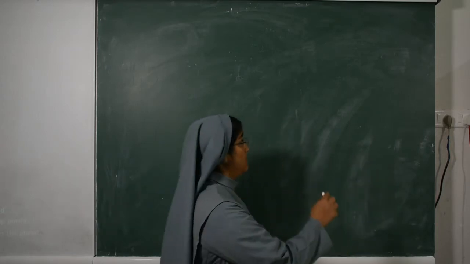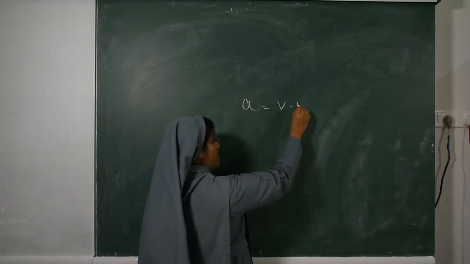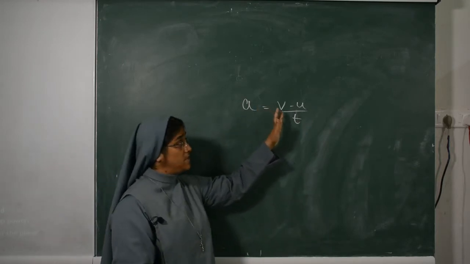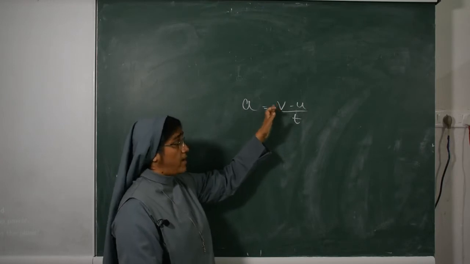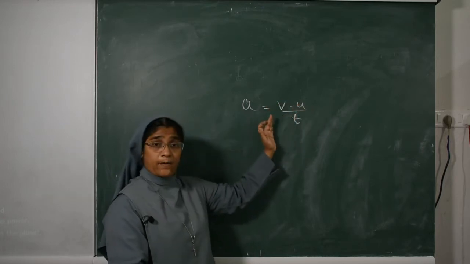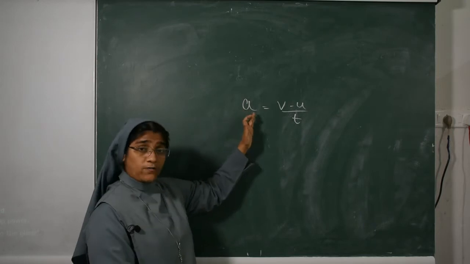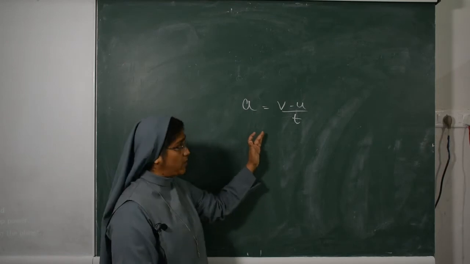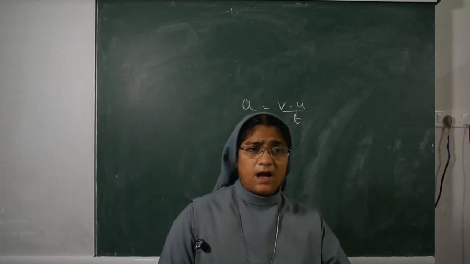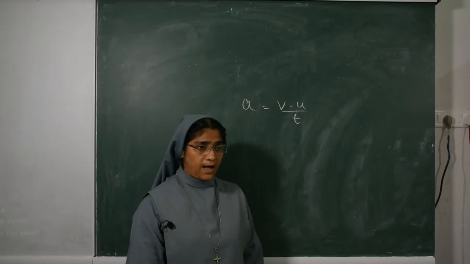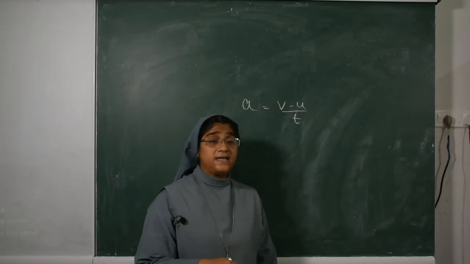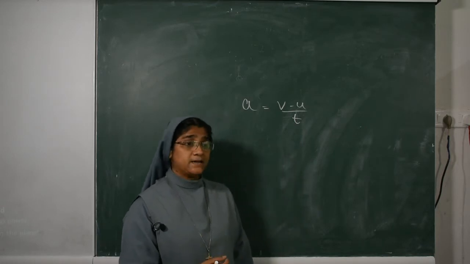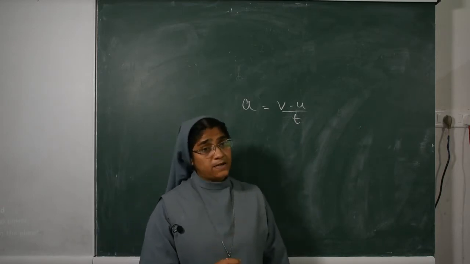So, what is the formula? We know A is equal to V minus U upon T. Change in velocity means final velocity minus initial velocity, upon T. The SI unit of acceleration is meter per second square. Acceleration is a vector quantity. But last class I forgot to say when acceleration is to be taken as positive, when it is to be taken as negative, and when acceleration becomes 0.